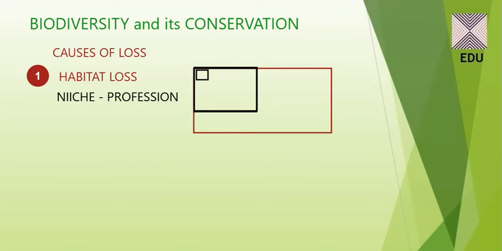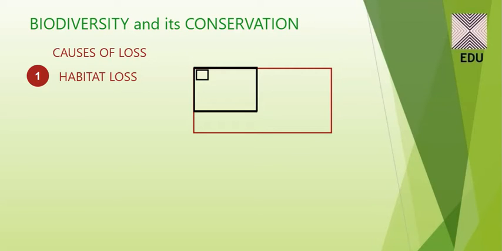Niche has different aspects as far as the ecological level is concerned. It can be a spatial niche, it can be a trophic niche, and it can be the hypervolume. This is a different topic, but still I am talking about